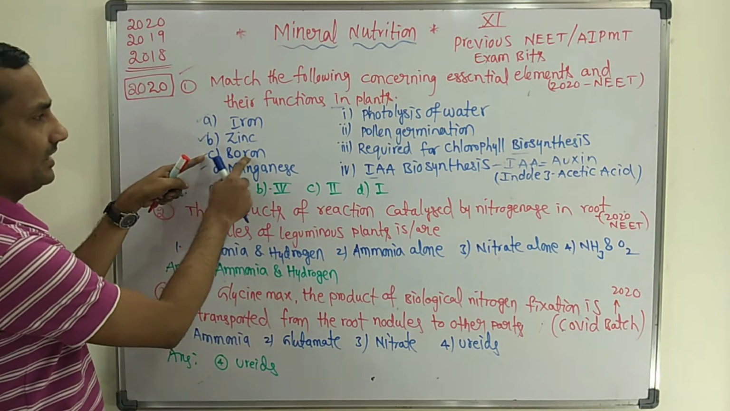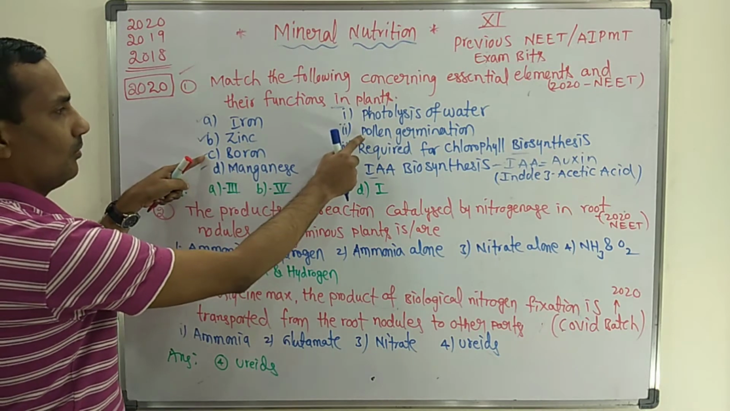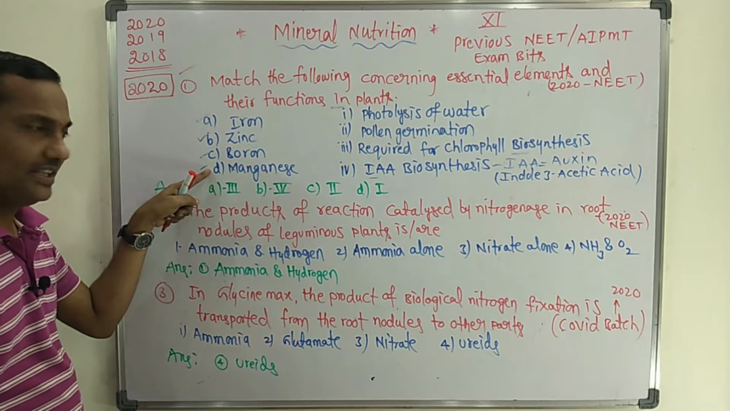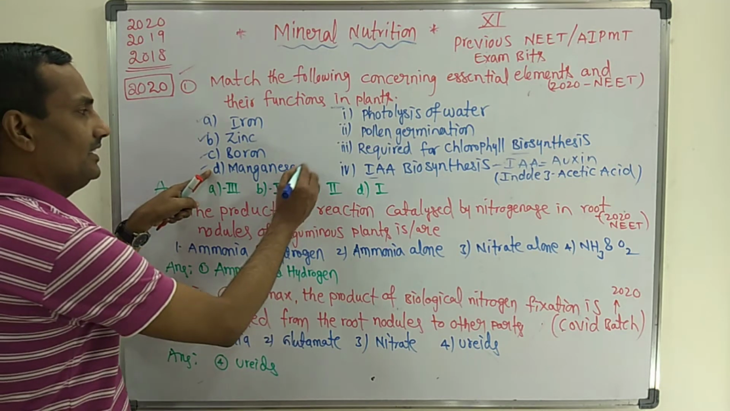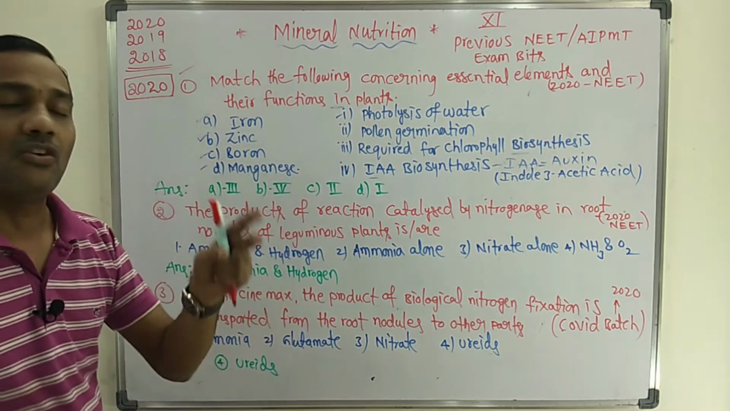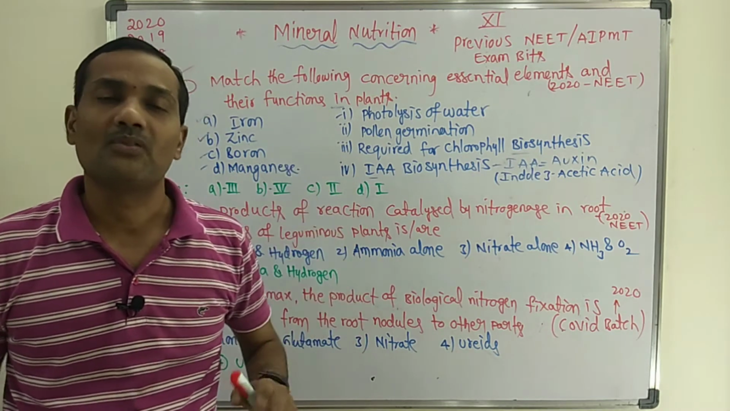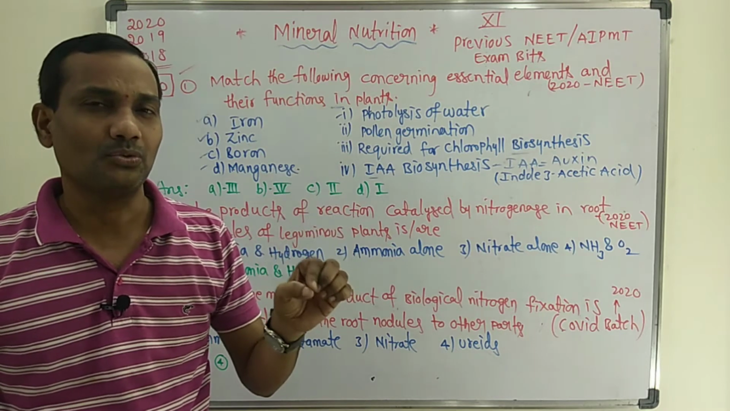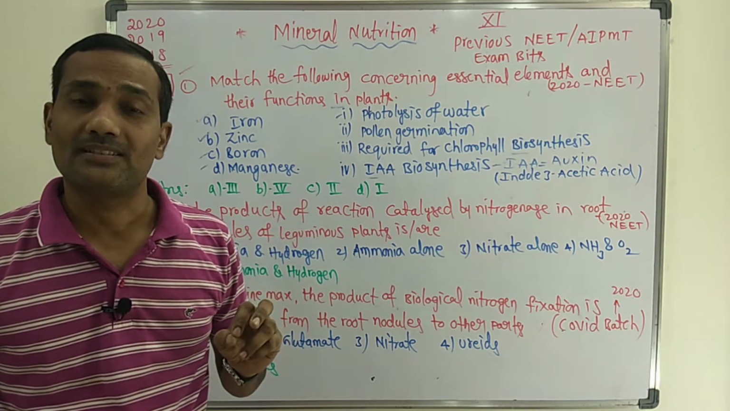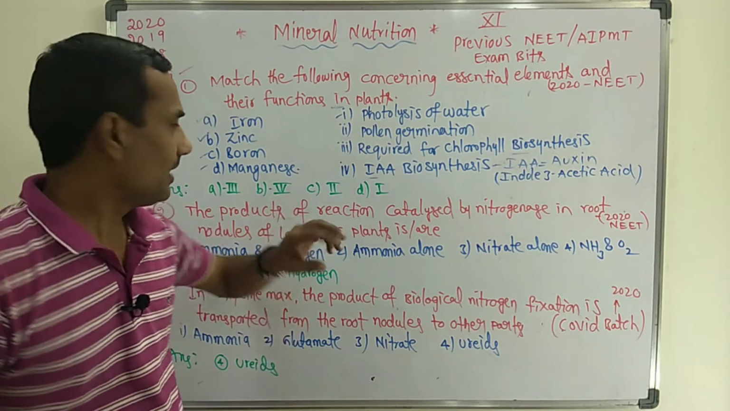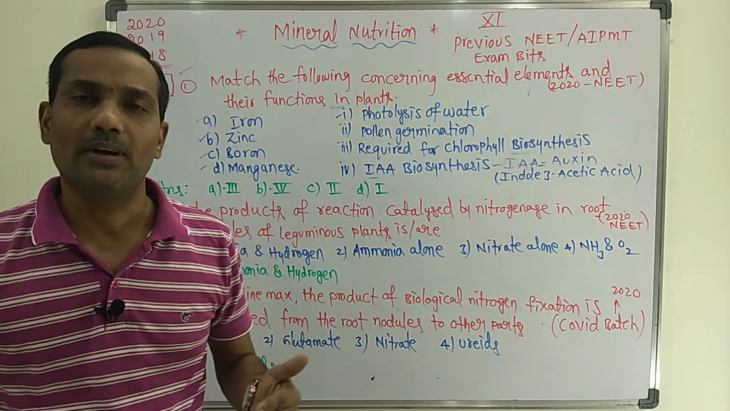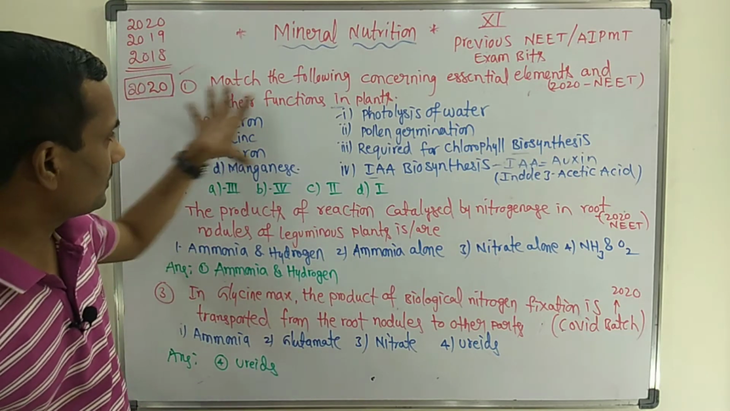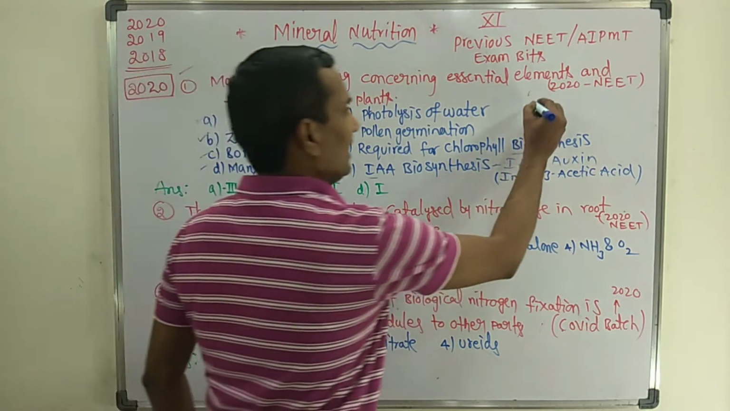C, boron, is useful for pollen germination. Next, D, manganese. Manganese is useful for photolysis of water during photosynthesis. In the Z-scheme pathway near PS2, photolysis of water occurs. That is promoted by manganese, and also by chlorine. So this question is direct from the NCERT textbook.